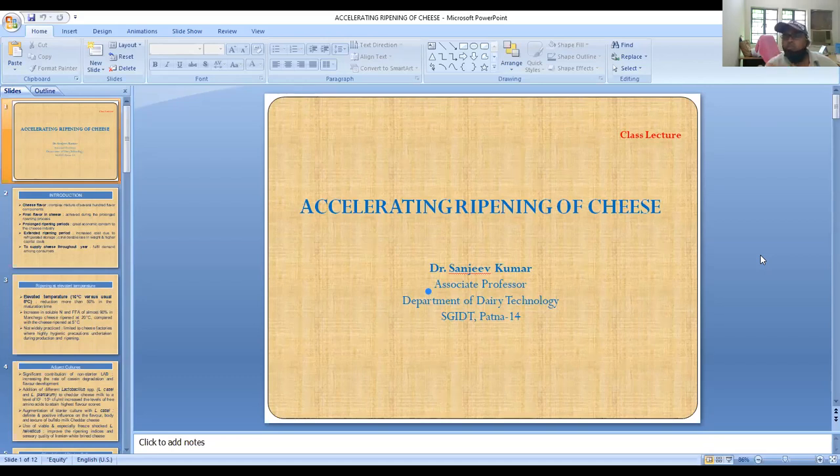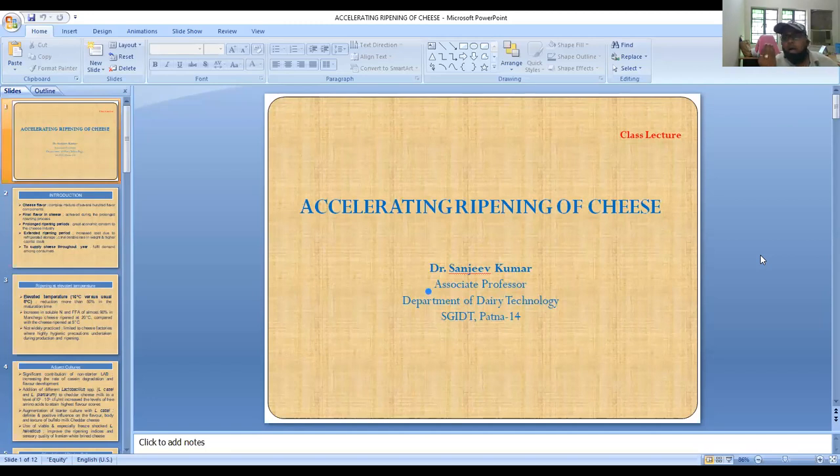There are so many cheeses, white brined cheese, feta cheese, Iranian cheese, cheddar cheese, where we can use adjunct cultures like Lactobacillus helveticus, Lactobacillus casei, Lactobacillus plantarum. We use them for further accelerating the ripening of the cheese, and we can reduce the maturity time or flavor development time. So we can get the cheese earlier.